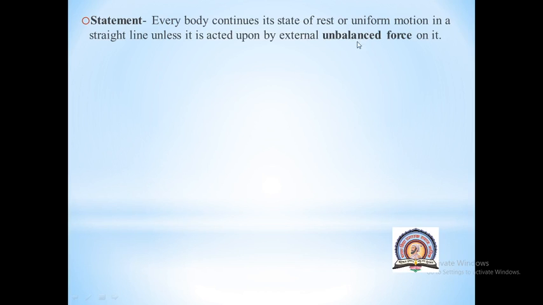Why? Because there is an external unbalanced force acting on that body. So this is the statement that every body continues its state of rest or uniform motion in a straight line unless it is acted upon by an external unbalanced force.